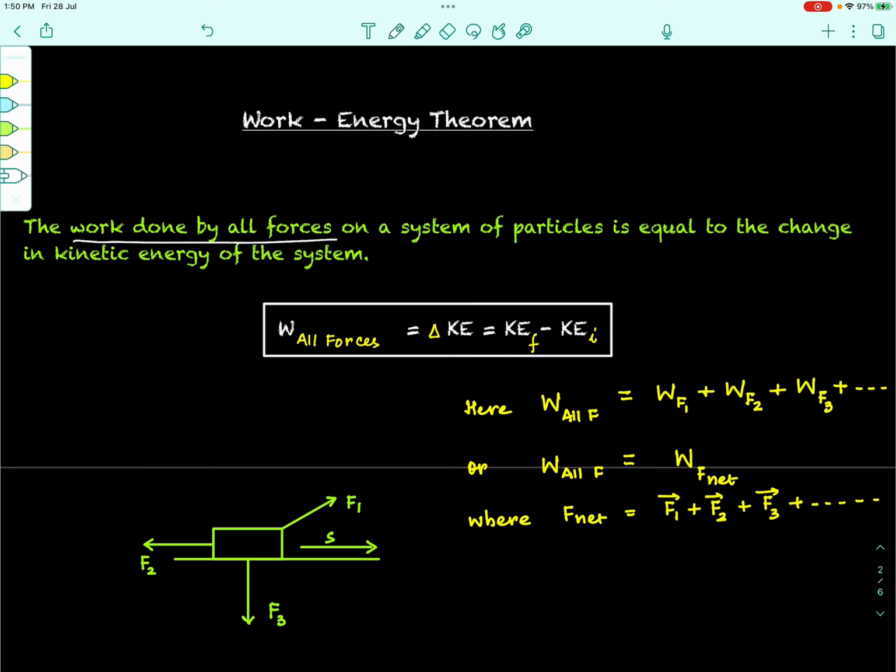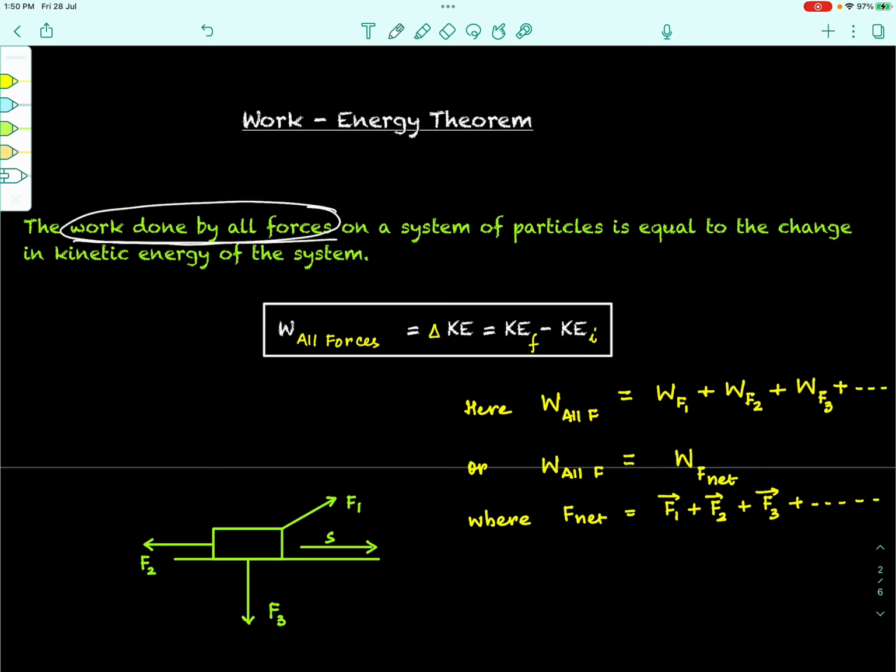We now know that on a system, on a body, more than one force can act at the same time, right? So when we talk about using the work energy theorem, we have to find the work done by all those forces that are working on the body. Have we discussed that if we want to find the work done by multiple forces, we have a few choices?